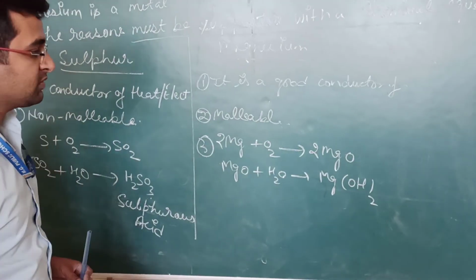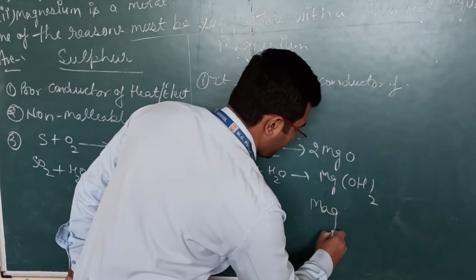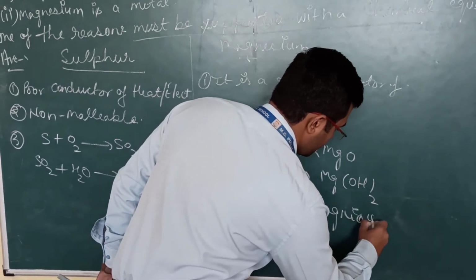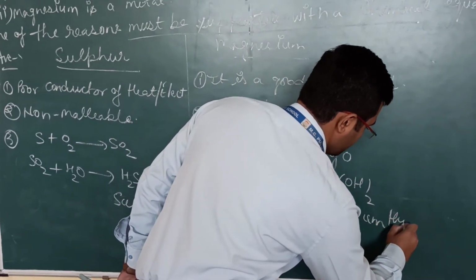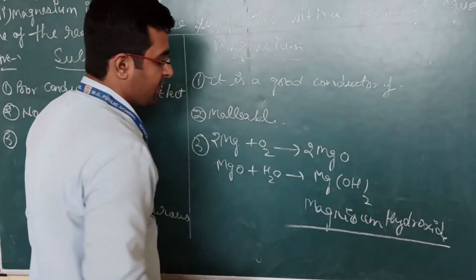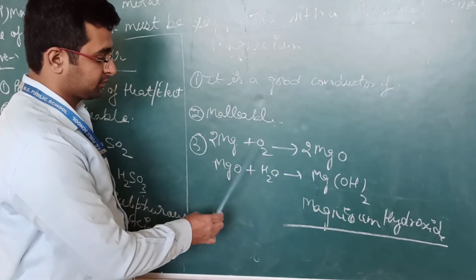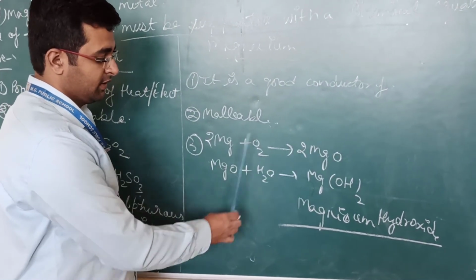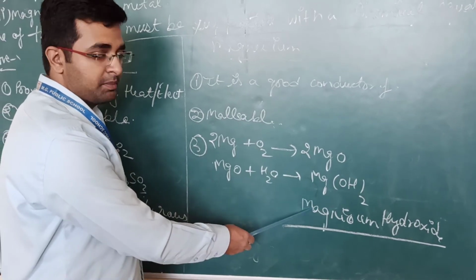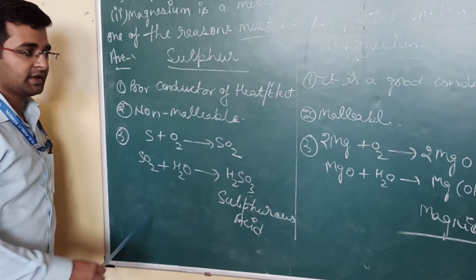So through this way we can see that it is magnesium hydroxide. So dear students, magnesium hydroxide is basic in nature. So we can conclude that metallic oxides are basic in nature and non-metallic oxides are acidic in nature.